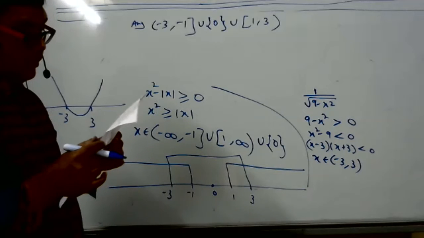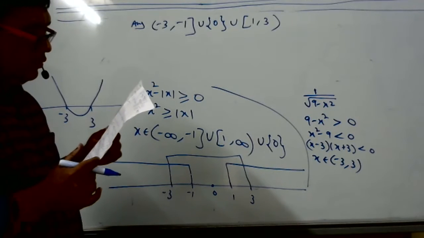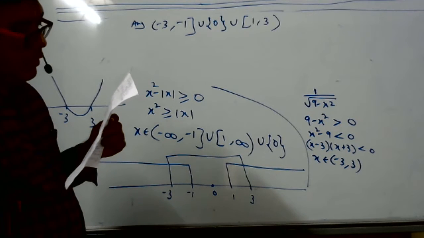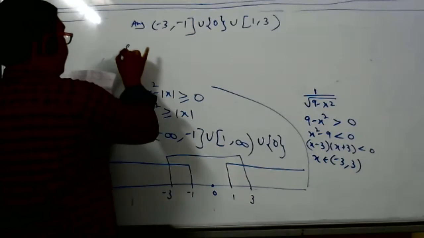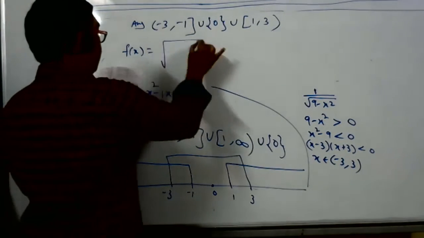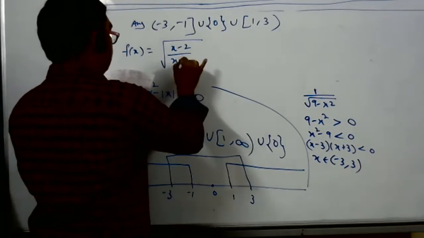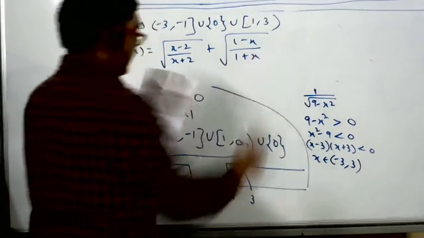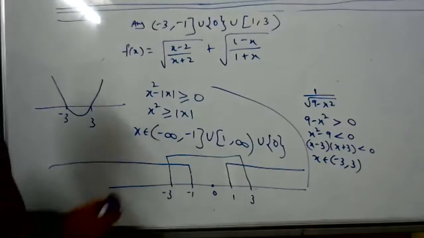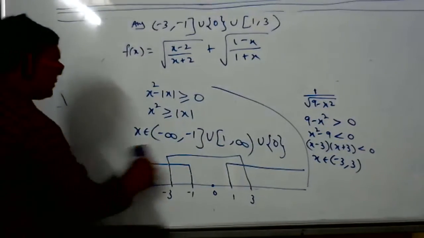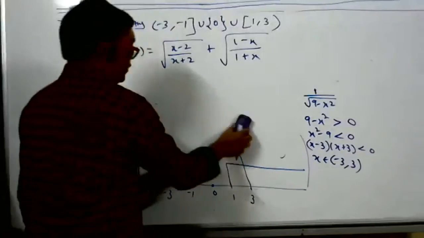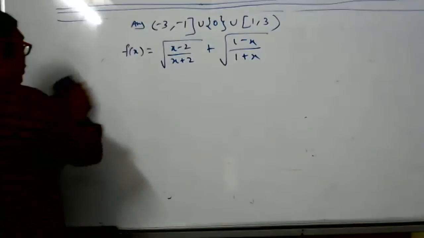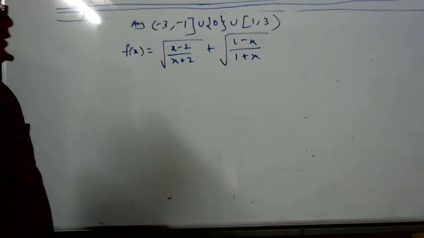The question is f of x is equal to square root of x minus 2 divided by x plus 2, plus square root of 1 minus x by 1 plus x. This is the question. Its answer is the null set. Why null set? I will tell you why. See, students, here also two functions are there. Find the domain of both functions separately and then take the intersection.